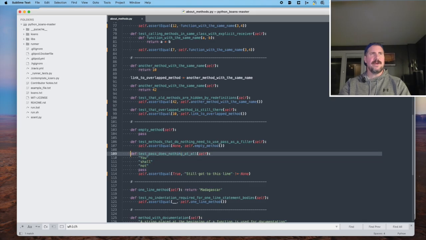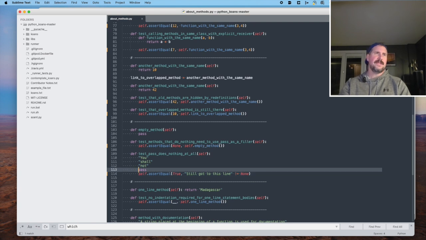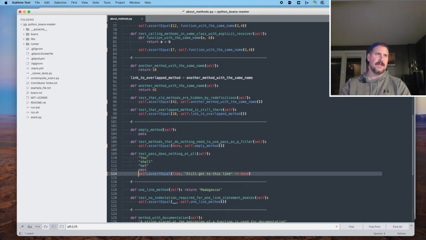So we are inside a method definition. And in that definition, we are calling an assertion. And basically, what it's saying is we just skip right over this pass line. It does nothing. It doesn't stop us. It doesn't stop the flow. It doesn't throw an error. We just make it to the final line of this method's definition. And that's an assertion that basically proves that we reached it. Okay.